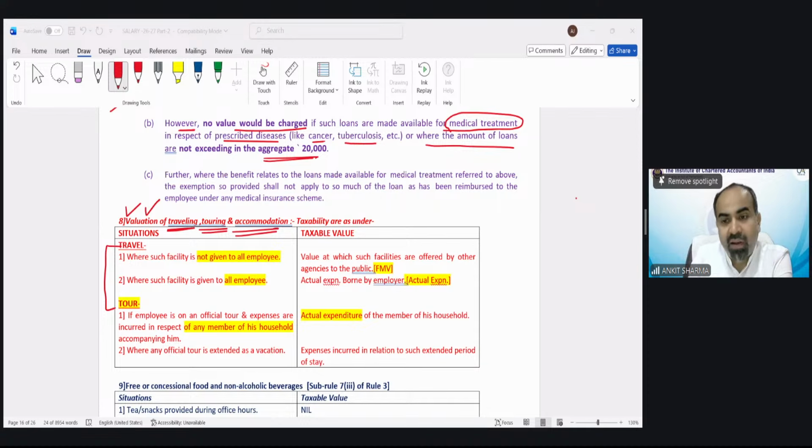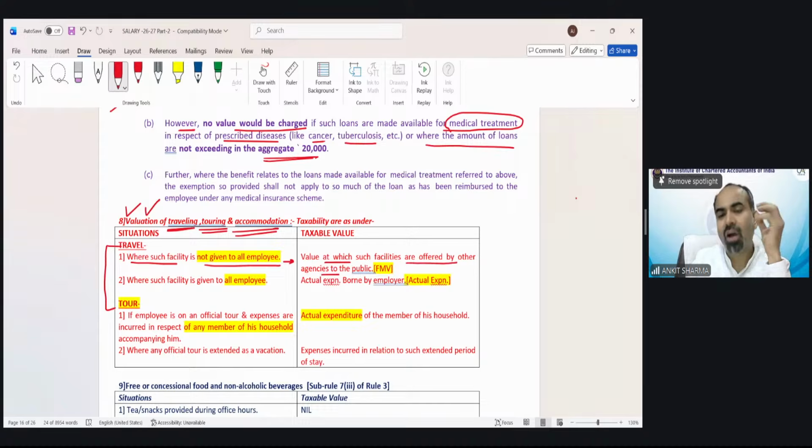So for travel, how will it be taxable? Where such facility is not given to all employees. Suppose there are 10 employees in the company and the company is providing only the traveling benefit to Mr. A. That you go and travel with your family, all the expenditure of traveling and accommodation we will pay. Then the taxable value would be the value at which such facilities are offered by other agencies to the public.